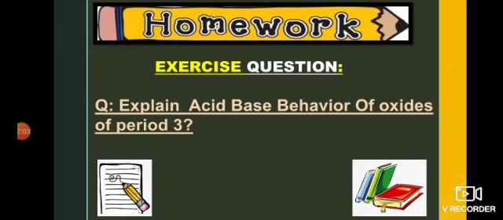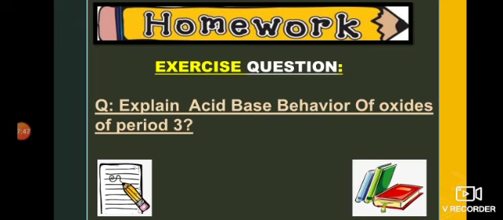Now dear students, your homework is from the exercise. This topic is related to the question given in the exercise. Explain the acid base behaviour of oxides of period 3 elements. Here a spelling mistake is given, BEHAVIOUR. Now you should attempt this topic in such a way. I have discussed it in very much detail to prepare you for your ETA test, but you should attempt it by first defining the oxides, then taking the different oxides, and showing and labelling their trend from left to right.